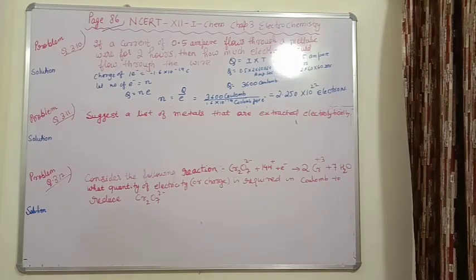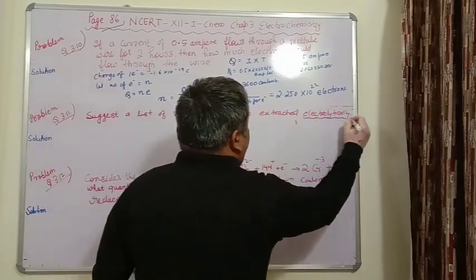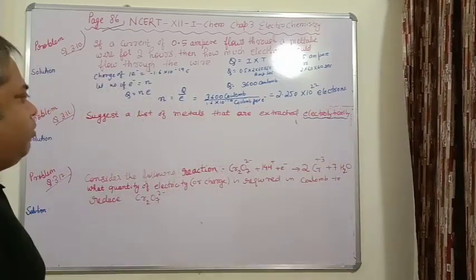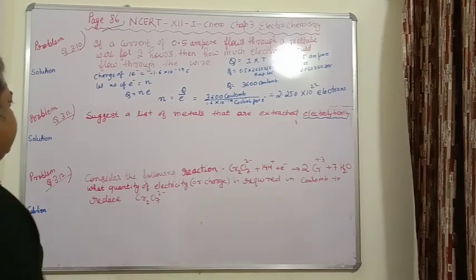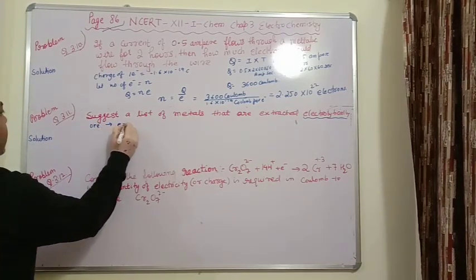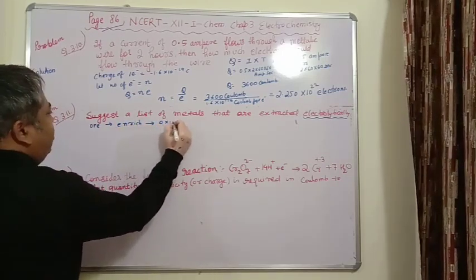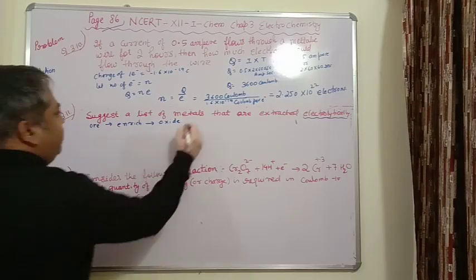Now the next question is that we have to suggest a list of metals that are extracted electrolytically. Now what happens in the process of extraction? Whenever extraction starts, we take the ore, we enrich that, then we oxidize it if it is a non-oxide ore, and then we reduce it.